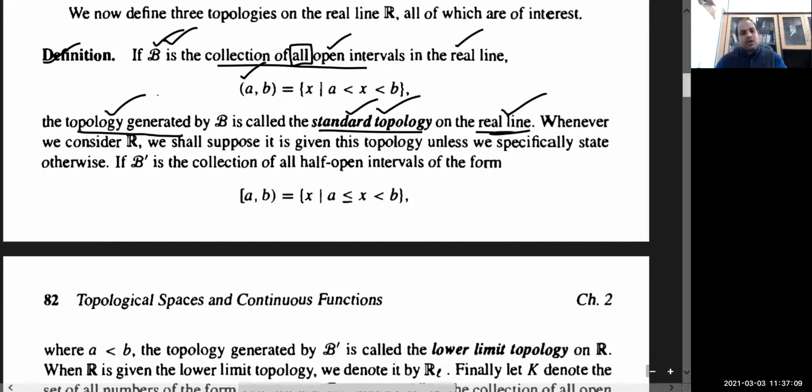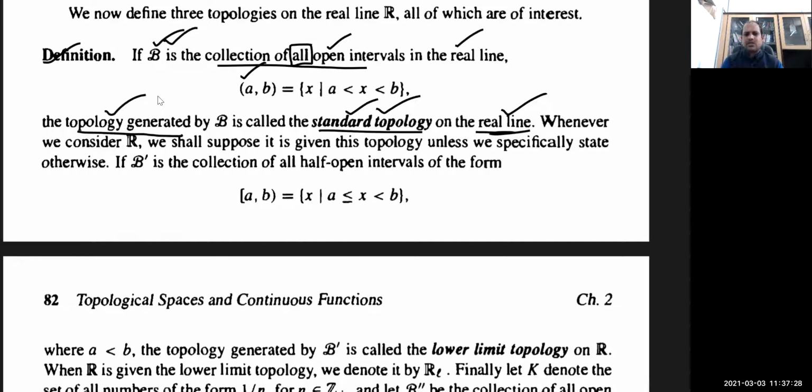Similarly on R2, the collection of all open disks is going to generate the standard topology on R2, and on R3, the collection of all open spheres is going to generate the standard topology on R3. I am not going into detail on all those lectures that I have already discussed in my metric spaces lectures. You can visit the playlist, where I have given all this detail, since it would consume 5-6 more lectures. So you can revise from there.